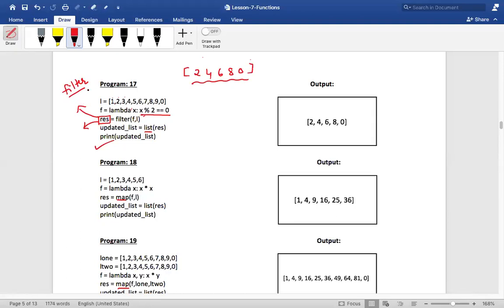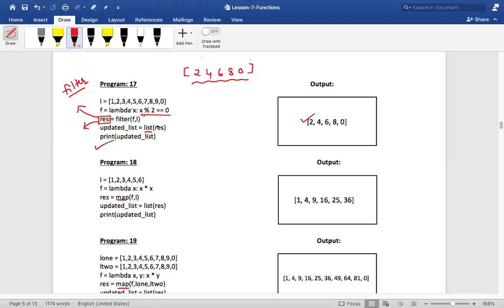Rather, it will be resulting in a filter object, which will be holding this sequence. Now I want to convert this filter object into a list format. Therefore, I use a list function and convert that, and I store it into updated list. Now tell me, what is the data type of updated list? Akshada, now it will be list, because I've converted this filter object into a list format and then I print it. Therefore, I get it in the list format.